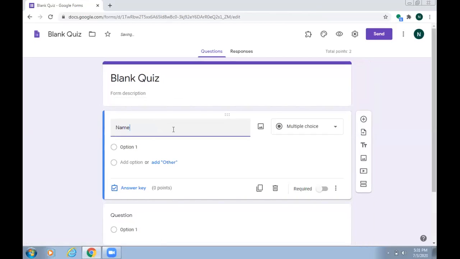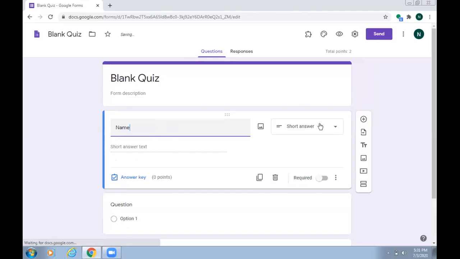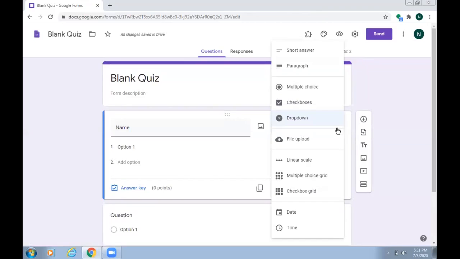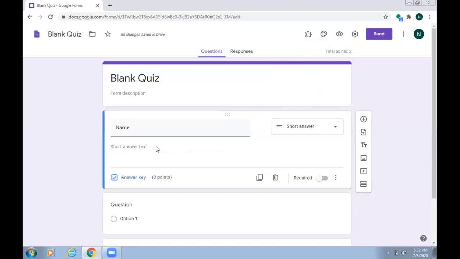Suppose I don't want a short answer question, I want another form of question, then just click on this drop down list and select the type of question which you want. Here I have given name, so I will use a short answer question, meaning here they will write their name. Now here you can see different options on it. Here, answer key means what?